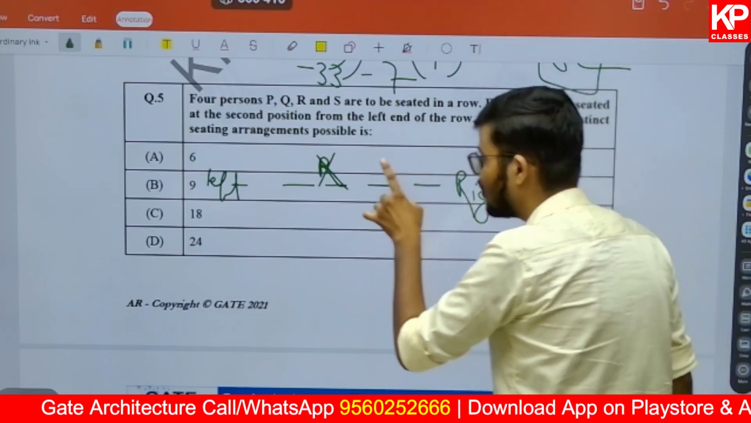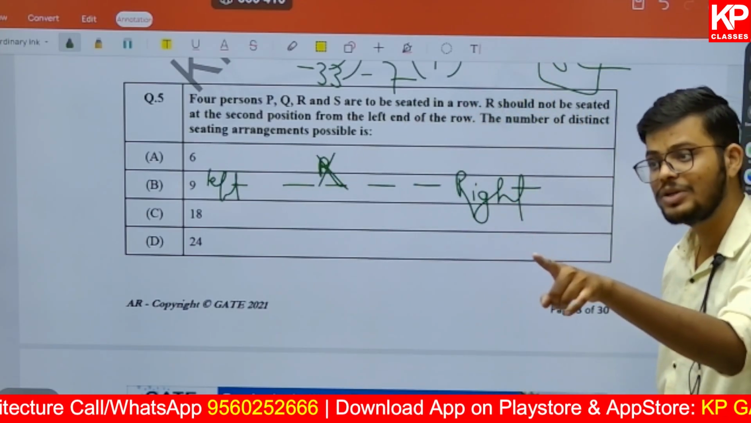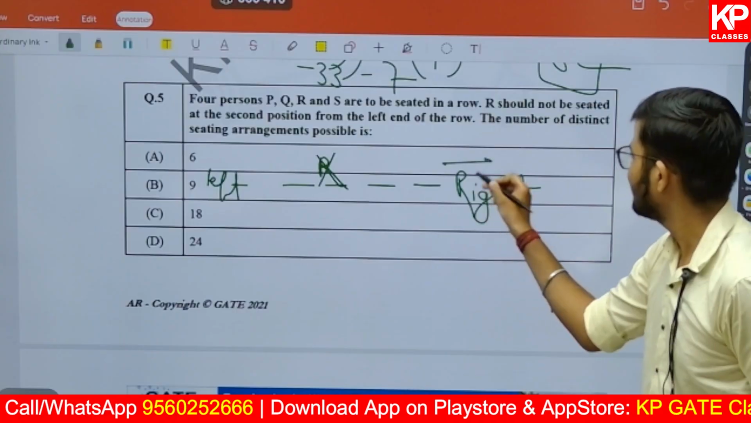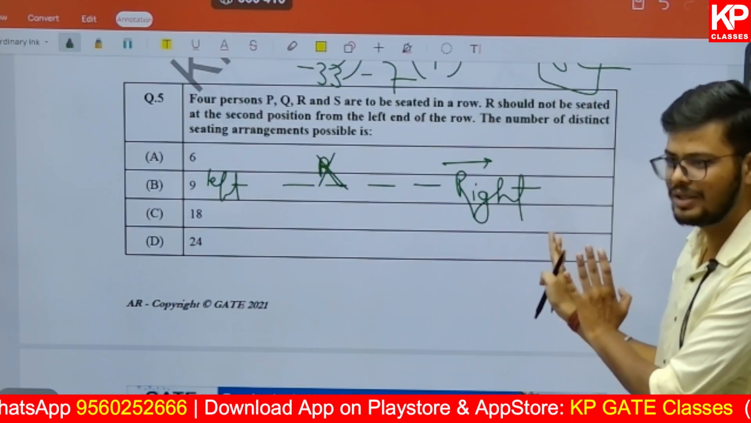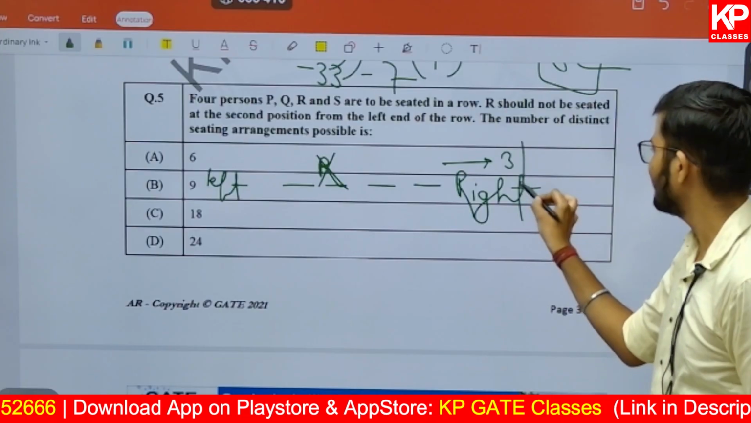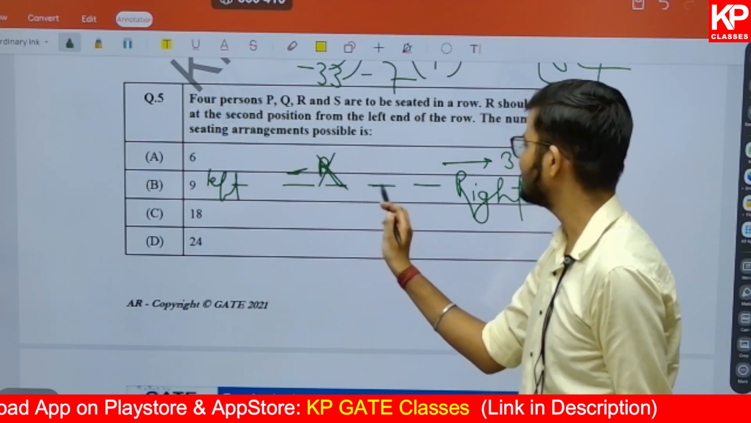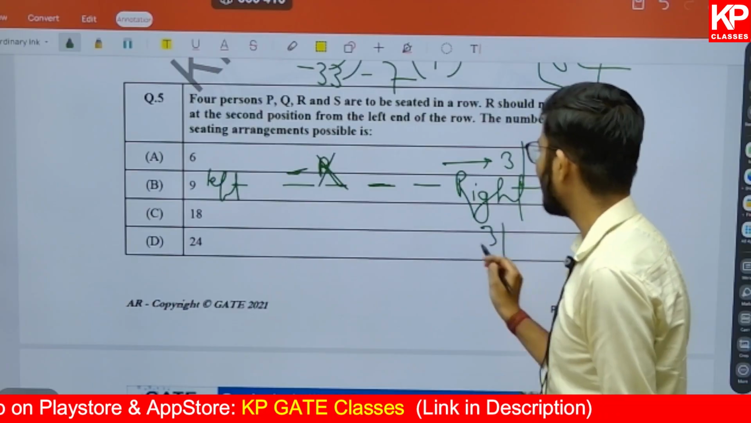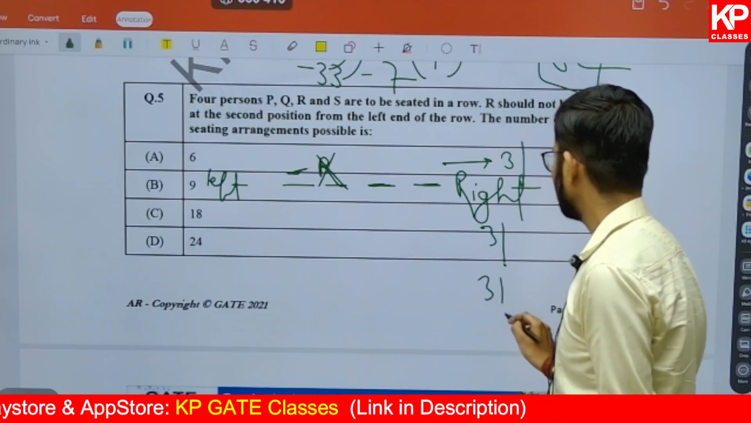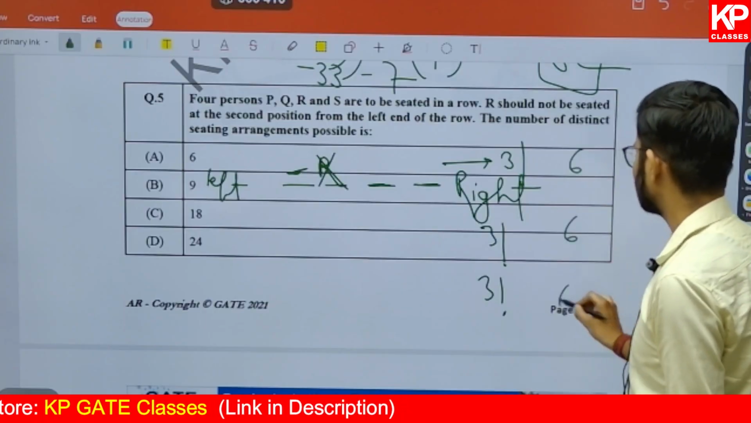If R cannot sit here, R can sit at any of the other places. So how many possible outcomes will be there? I hope you understand that R can sit in the 3 other places. So how many combinations will be possible? 3 factorial. R cannot sit at this place. When R is sitting here, 3 factorial. When R is sitting here, again 3 factorial. When R is sitting here, again 3 factorial. So the total possible outcome will be what? 6, 6, 6.